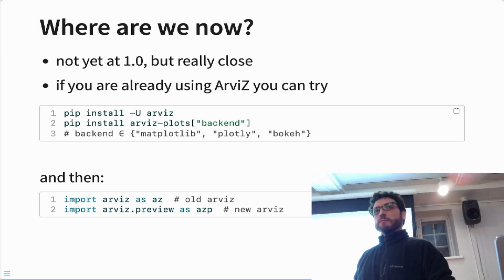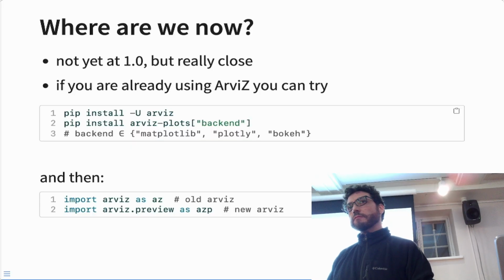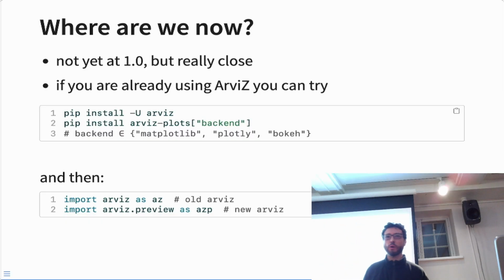Do you ship two versions, new and old, still? Now, because we are not yet at 1.0, that is the goal. The idea is that probably in less than one month, we switch completely to the new version. And another reason to have the new version is that there are a lot of tools, diagnostics or methods that are available in the new version and not in the old one. So at this point, it doesn't make too much sense to use the old one.